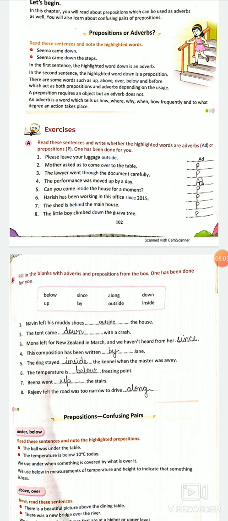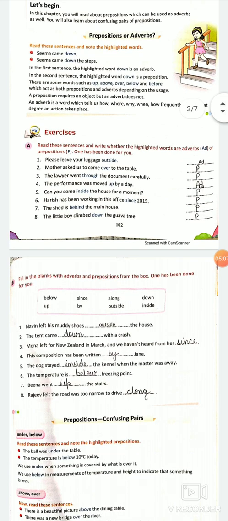Leave. Leave is the verb. Where to leave it? Outside. But here it is telling us something more about leave, so here it is acting as an adverb. Right? Over to the table. Table par aa jao. Here it is a preposition.